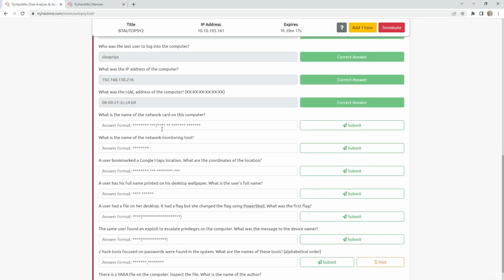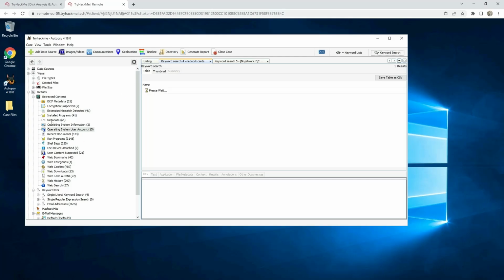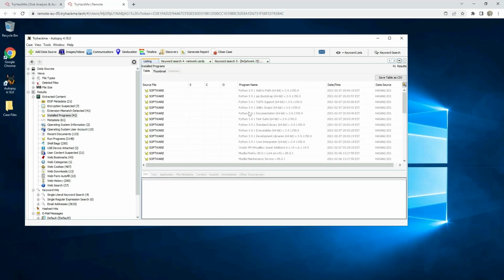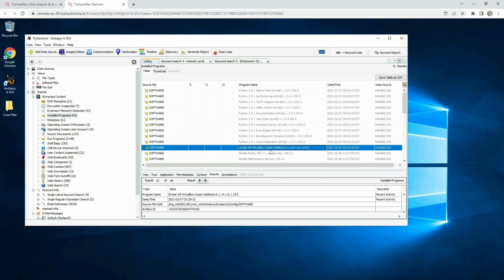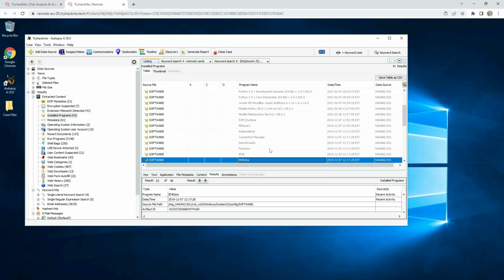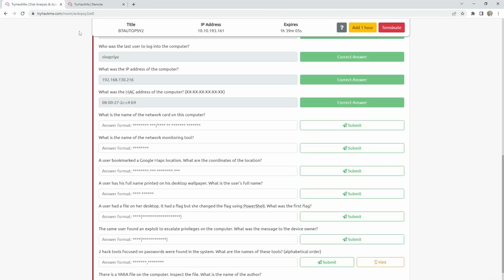What is the name of the network monitoring tool? You go to installed programs, and then you just need to find the network monitor tool, and I already know that it is Look@LAN.